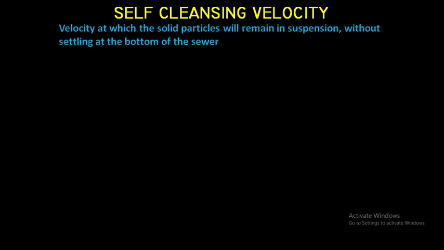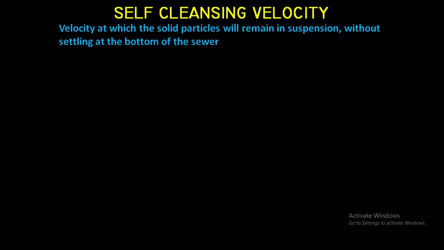Next, self-cleansing velocity. What is meant by self-cleansing velocity? The sewage flowing through a sewer contains organic as well as inorganic solid matter which remains suspended as the sewage flows.